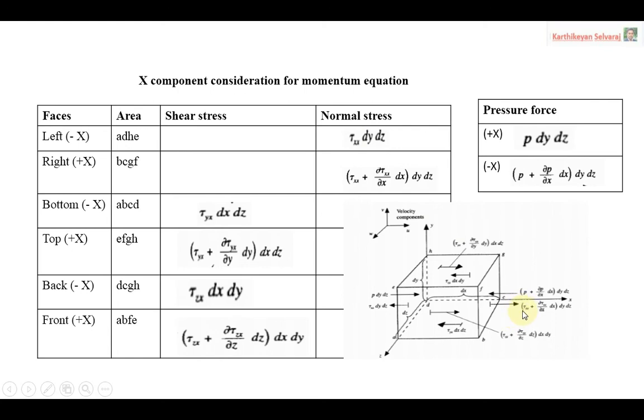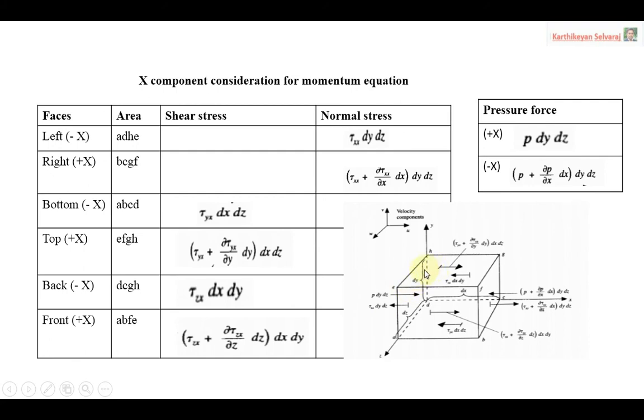That is why we get tau xx, then plus dou tau xx by dou x dx dy dz. So this is the term: the change in the normal stress and the area. Stress and area give the force. So this is for your normal stress.